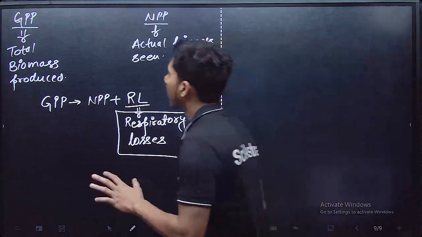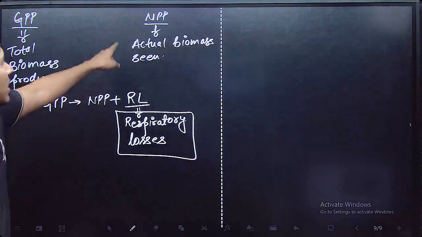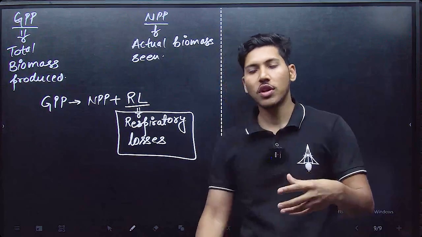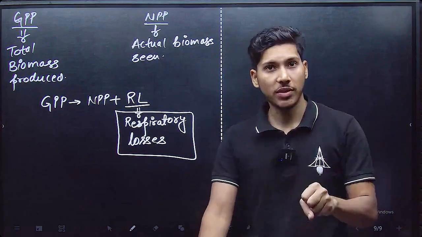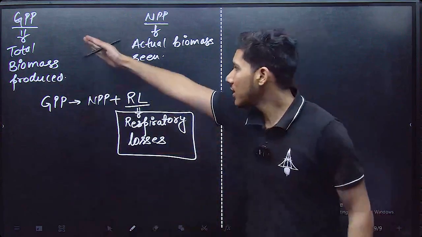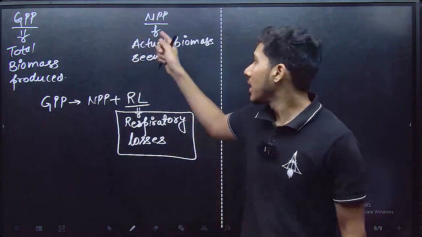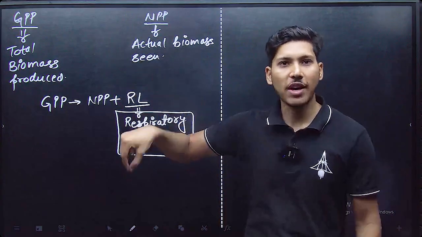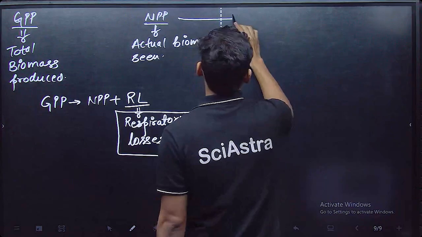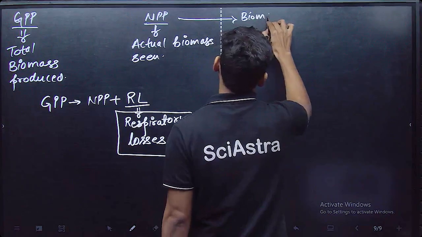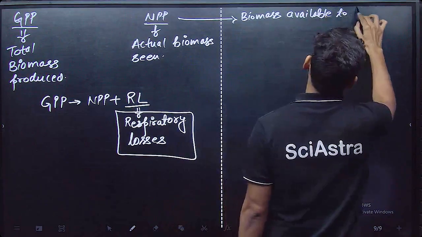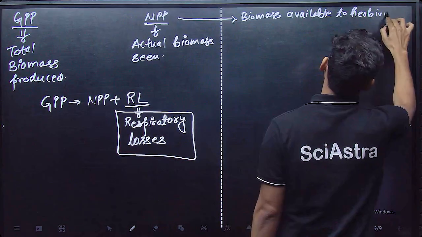Now this is the thing, and it is the net primary productivity that is available to the other animals, herbivores, to eat. We know that plants get eaten by herbivores. So herbivores don't eat the GPP, gross primary productivity. They eat the biomass of the plant which is actually present in the plant, which is net primary productivity. It is the biomass available to herbivores.